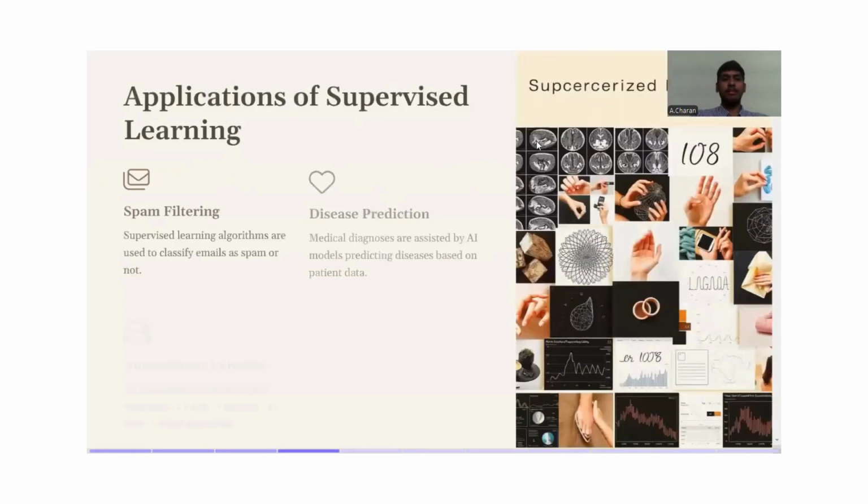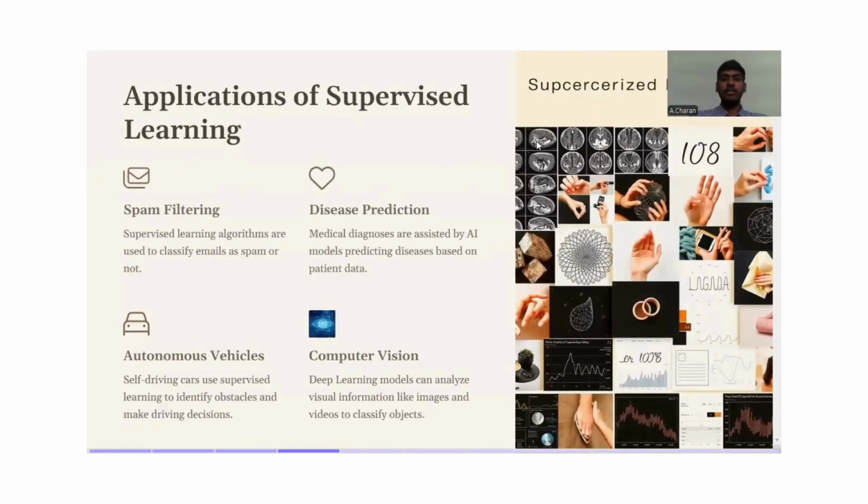Next, we will see the applications of supervised learning. Supervised learning has very distinct applications, like spam filtering. As we have seen earlier, we can filter normal emails from spam emails. The next one will be disease prediction. Based on the given data from the patient, it can categorize the disease and give an output, that is, the resultant disease. And autonomous vehicles. Self-driving cars use supervised learning to identify obstacles. That is, they take the obstacles as input data and the action to be taken as output data.